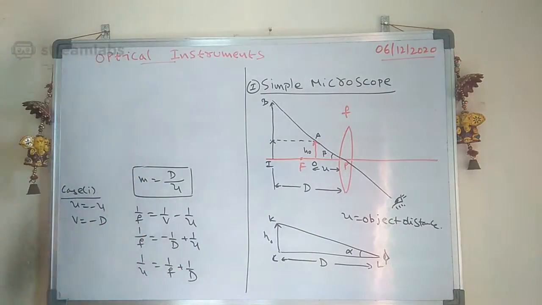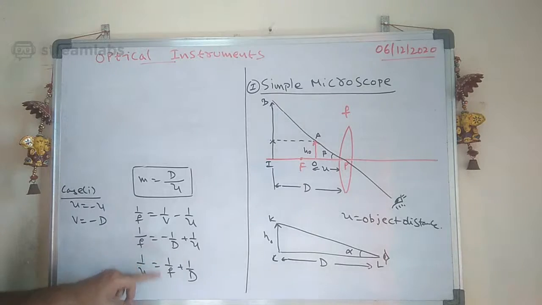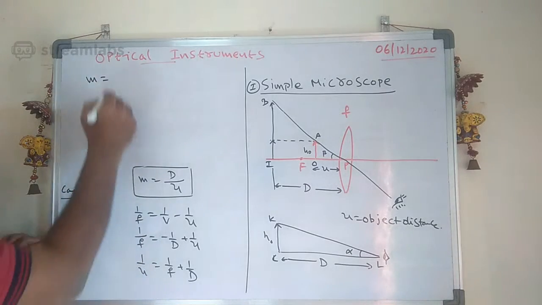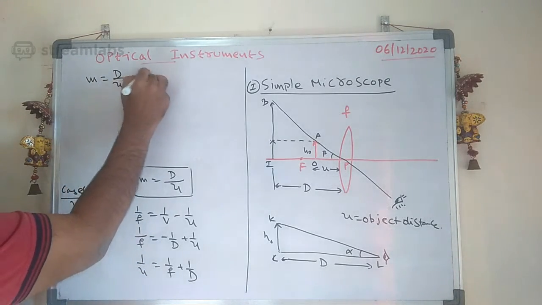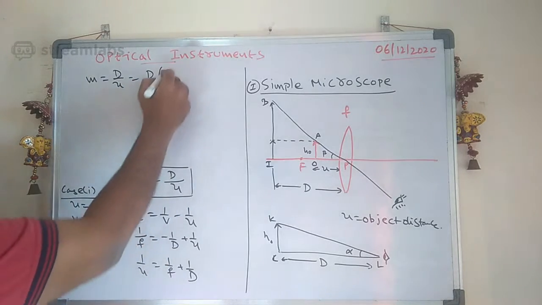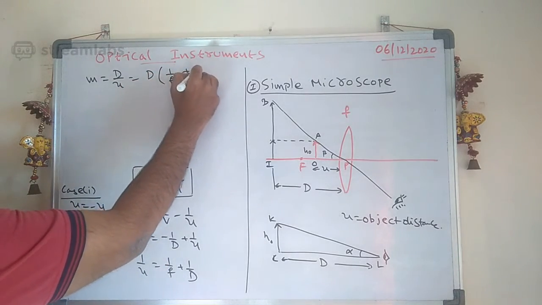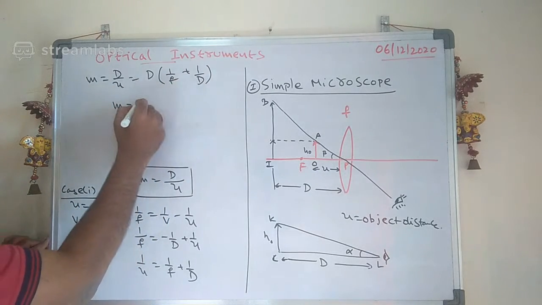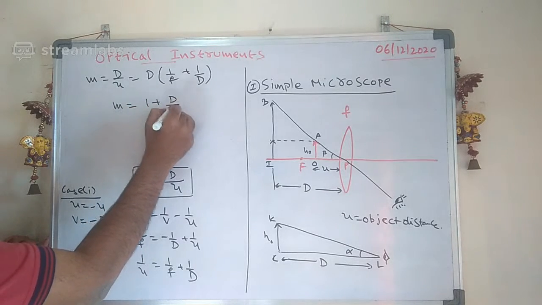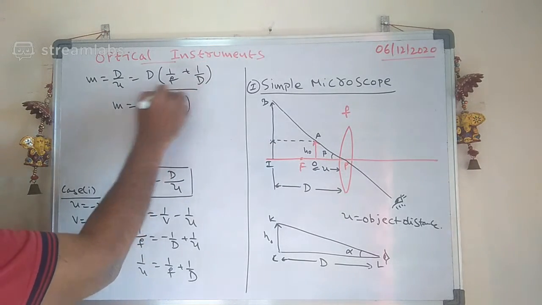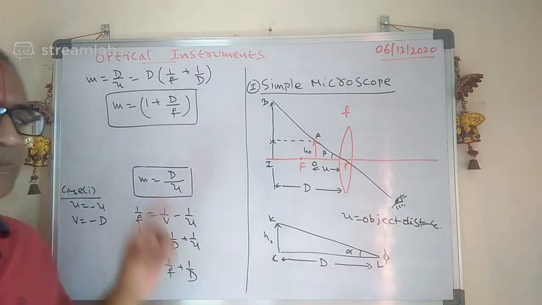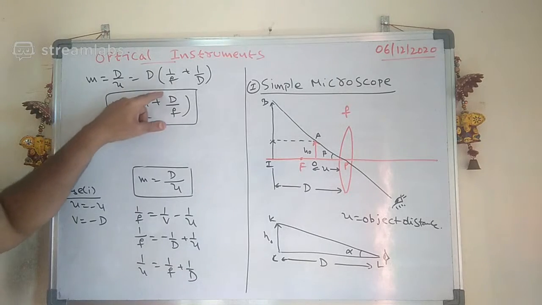Good morning. Now see carefully, 1 by U is equal to 1 by F plus 1 by D. Let us try to substitute here. See the magnification here: the magnification will be D by U, or D multiplied by 1 by U, and 1 by U is 1 by F plus 1 by D. Therefore, if I multiply with D, the magnification is 1 plus D by F. So M is equal to 1 plus D by F.